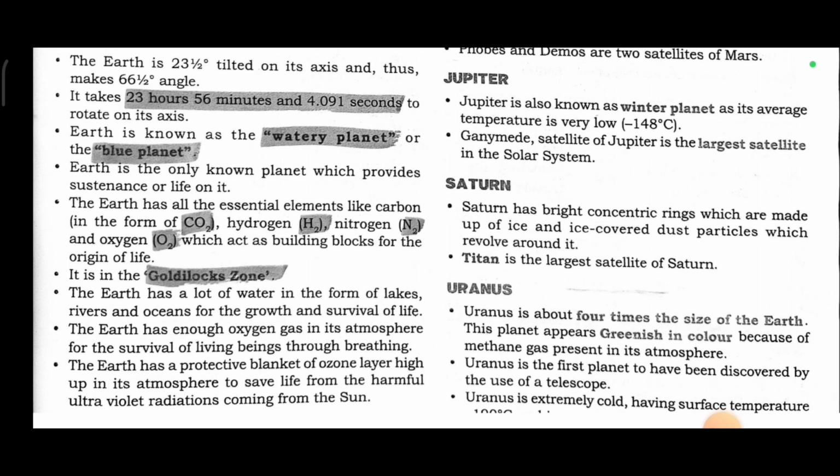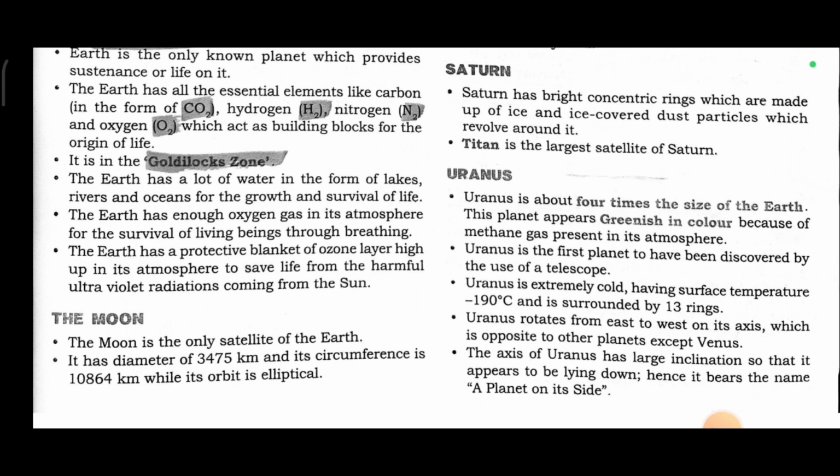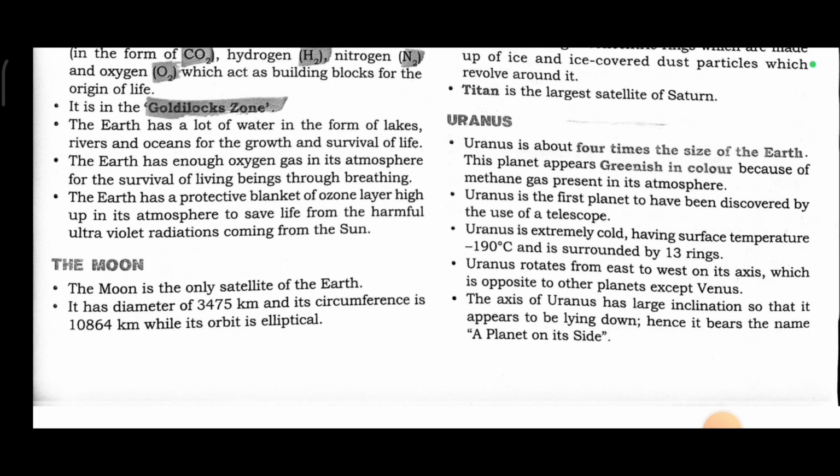Jupiter. Jupiter is also known as the winter planet as its average temperature is very low, about minus 140 degrees Celsius. Ganymede, a satellite of Jupiter, is the largest satellite in the solar system. Saturn. Saturn has bright concentric rings which are made of ice and ice-covered dust particles which revolve around it. Titan is the largest satellite of Saturn.